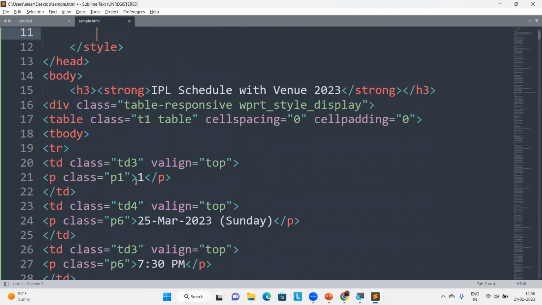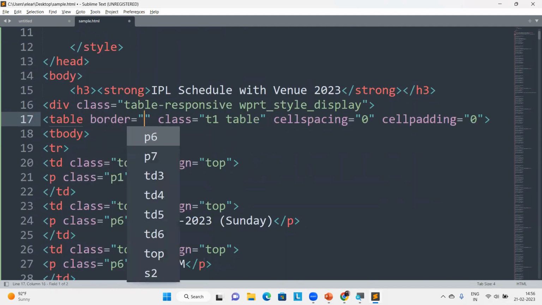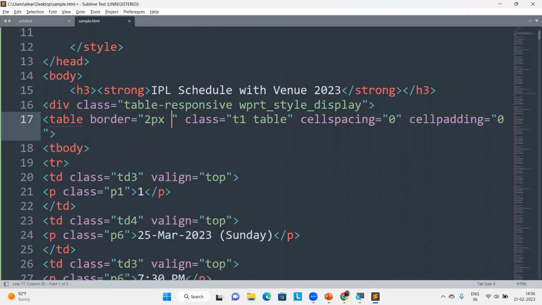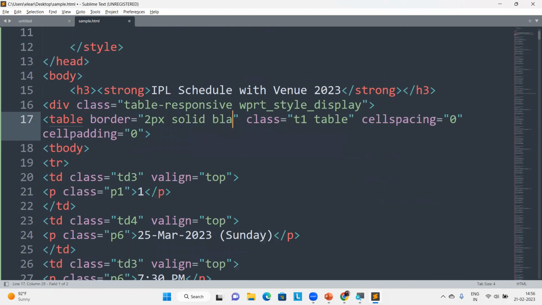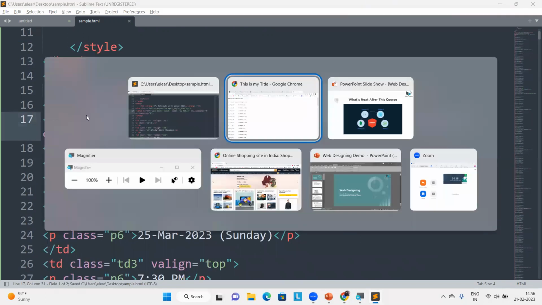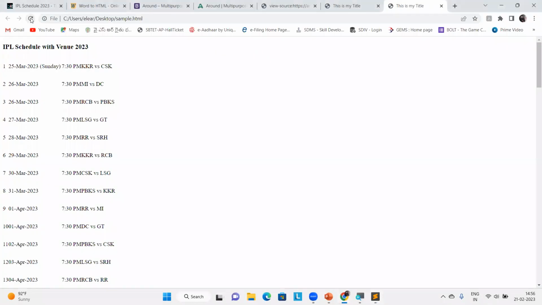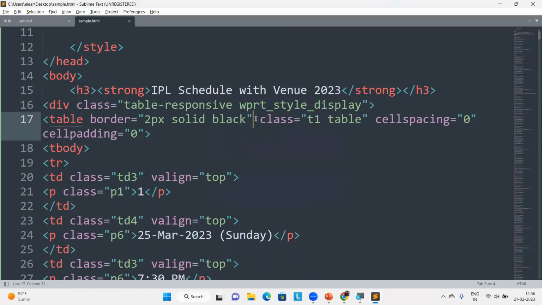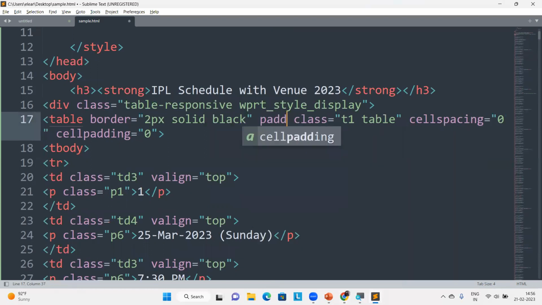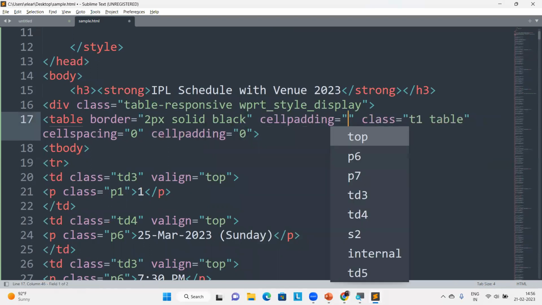I just want to give some border, 2px solid black. If you check here, yes, I got it, and I just want some padding. You will learn everything, don't worry.